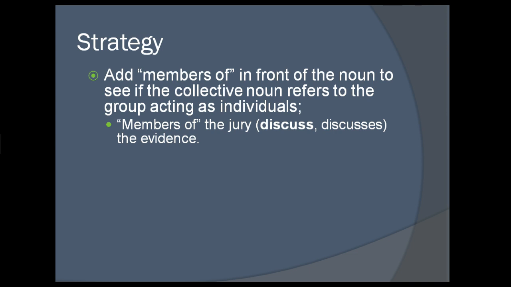So, how to work with collective nouns. Suggestion. Add members of in front of the noun to see if the collective noun refers to the group acting as individuals. Meaning, is it the whole group acting as one, or is it the group acting singularly? If members of makes sense in the sentence, meaning it may not be everyone in the group, but just certain members of the group, then you treat it as though it's plural. Members discuss, because members we treat as plural.